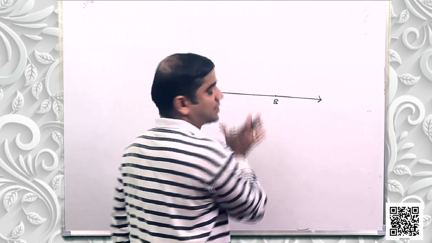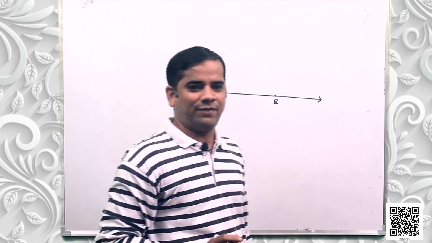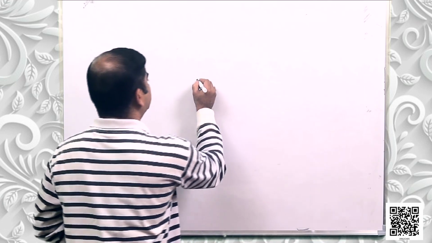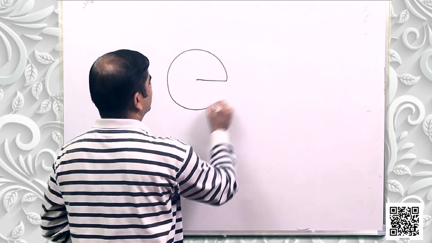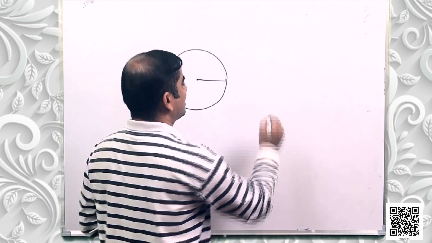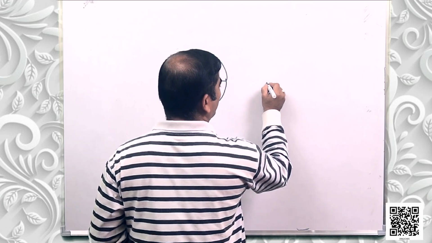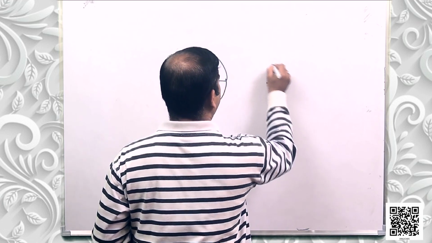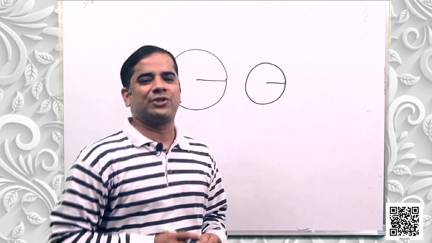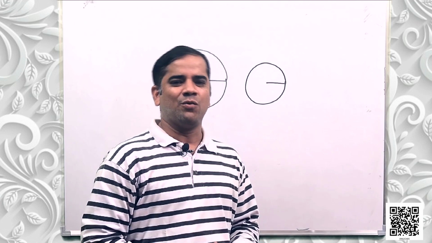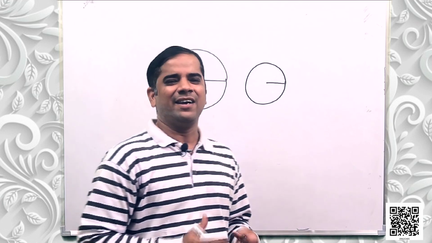That means AB is just a part of a straight line. Fine. Postulate 3 says that a circle can be drawn with any center and any radius. Let us check it out. So this is a point. I take any radius, so I can construct a circle like this. I can have another point with a smaller radius, so I can draw another circle like this. So that's what the postulate says: a circle can be drawn with any center and any radius.